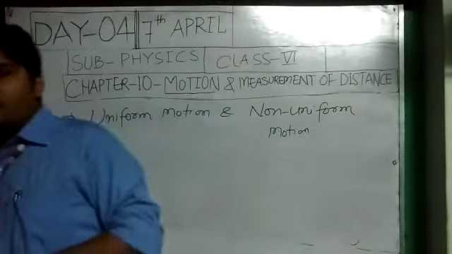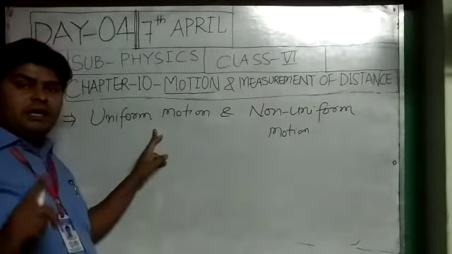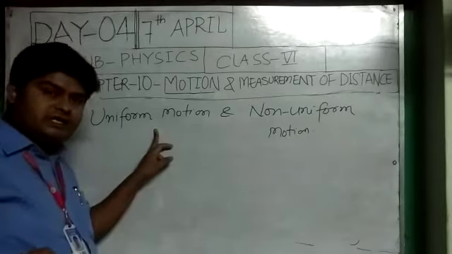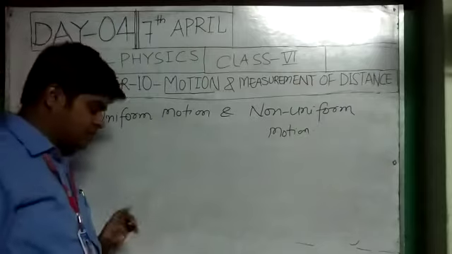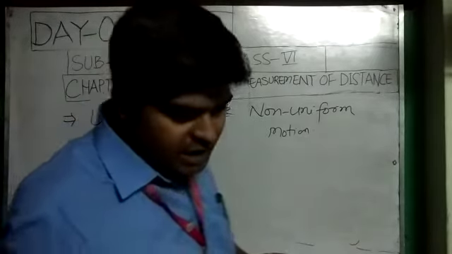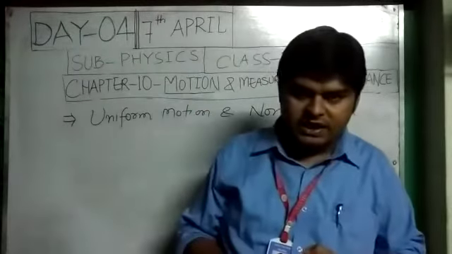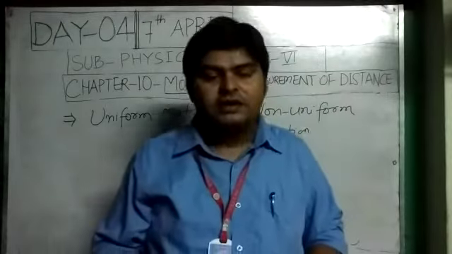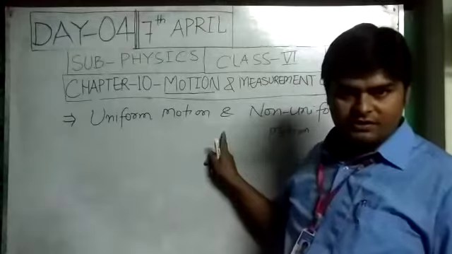Uniform motion means the motion of a body is said to be uniform when it covers equal distance in equal intervals of time. As for example, suppose that a car covers 5 meters in 1 second, and again it covers 5 meters in the next second, so we can say that the car is in uniform motion.